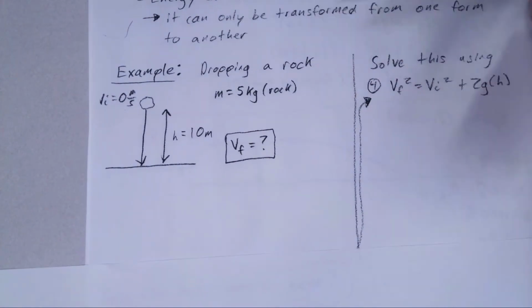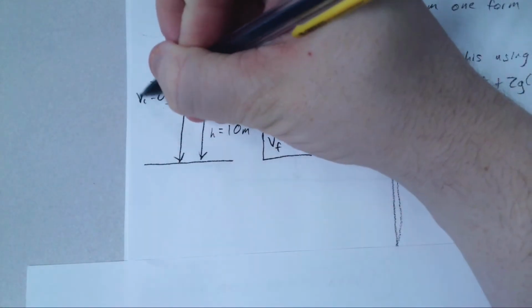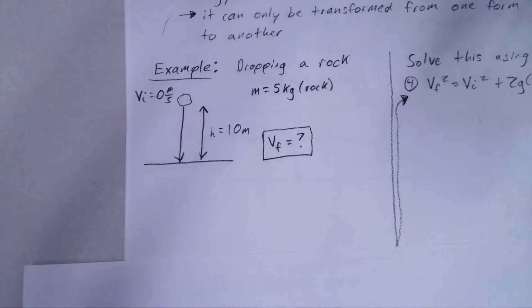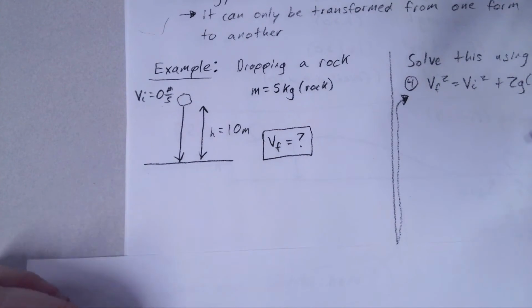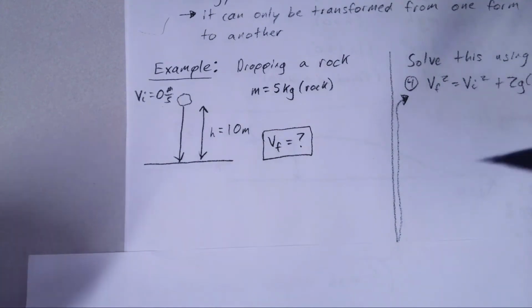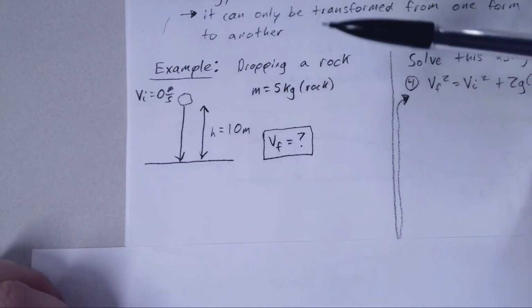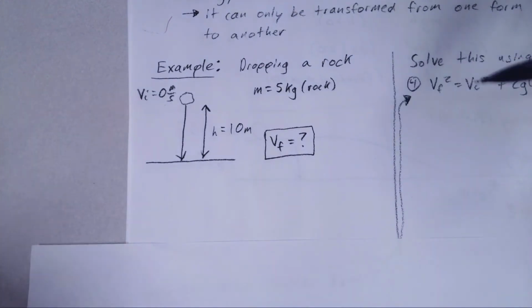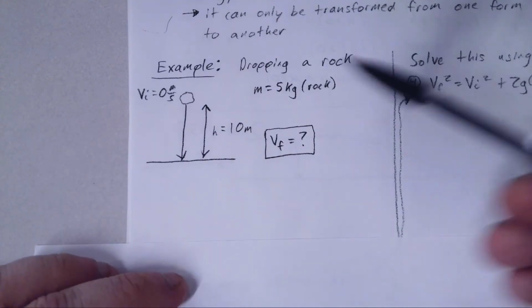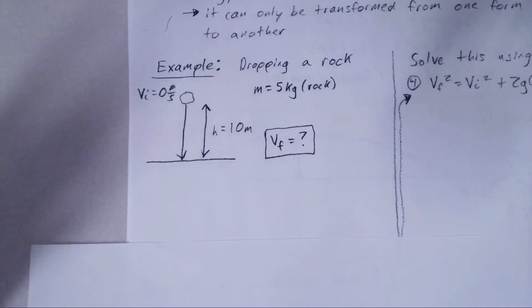So here I have a rock. Sorry, this got cut off there. The initial velocity of the rock is 0. I am dropping, there's a key word. The height is 10 meters. We would have called this delta y was negative 10 meters. The reason why we're using positive here is because we're also telling gravity positive 9.81. The mass of the rock is 5 kilograms. We'll see whether or not we need that.